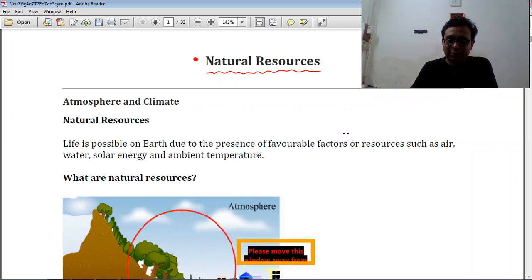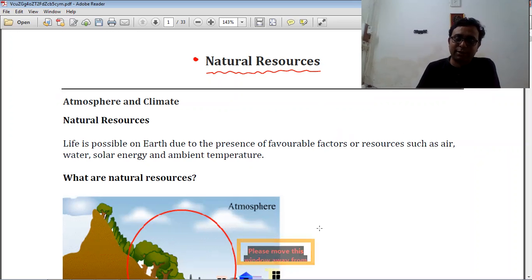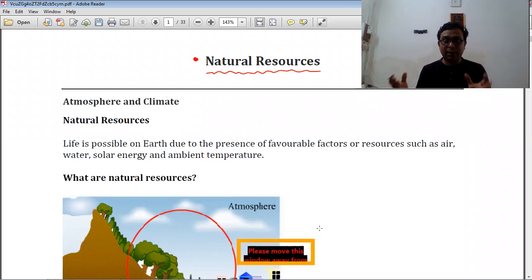Today we discuss a very important chapter, natural resources. You already know that natural resources are the most important things in our nature. This is a very important chapter for your daily life, not only for your exam, though it is also very important in your exam. At first, we discuss some important terms in our nature. You know the atmosphere. What is meant by climate? All of these things we will discuss in today's class.